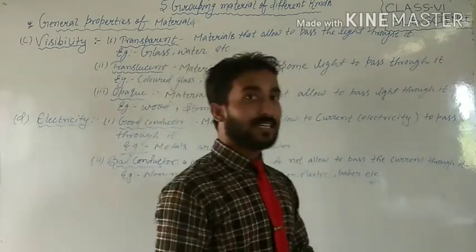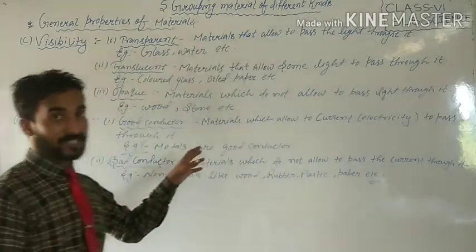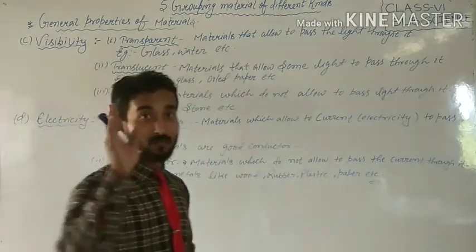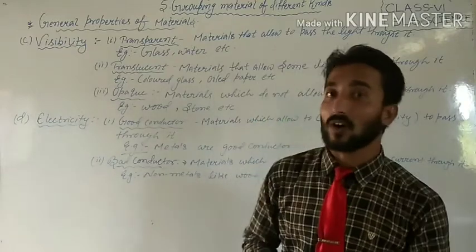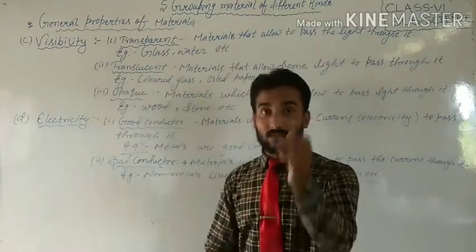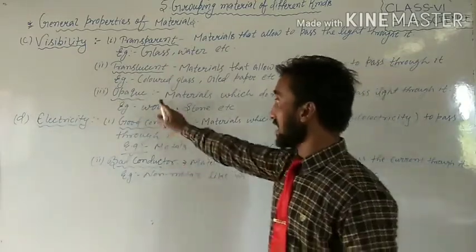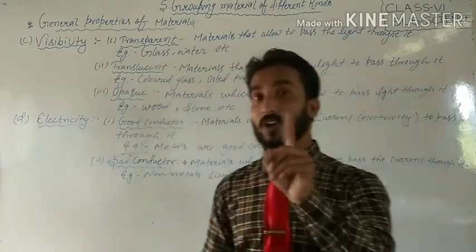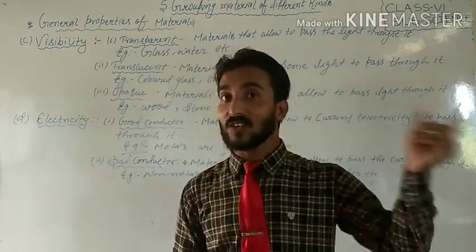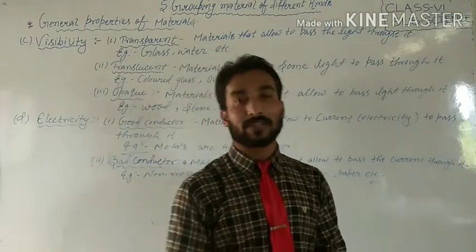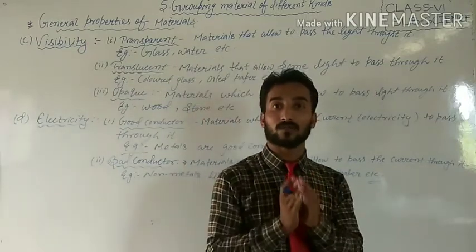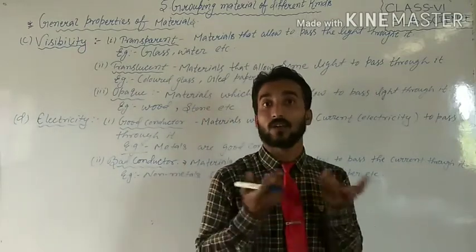So, see the next topic is opaque objects. Now, one more topic, opaque objects on the basis of visibility. And what are opaque objects? The objects are those materials which do not allow the light to pass through them. That is called opaque objects.